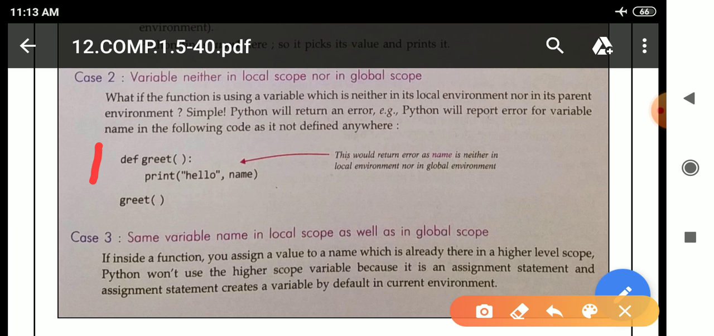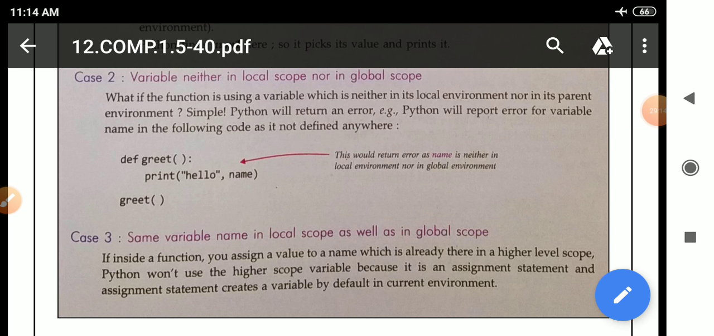See here in this particular code, def greet: def means this is the function header, the name of the function is greet, after that a colon is there, and inside the function body, print hello name. Name is not present in local scope, and greet is outside the function, meaning it is global. So name is not present in local as well as not present in global, so this would return an error. Why? Because it is not present in local as well as in global scope.